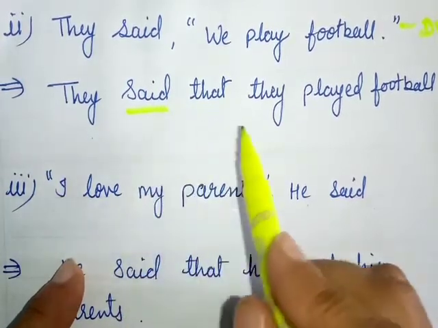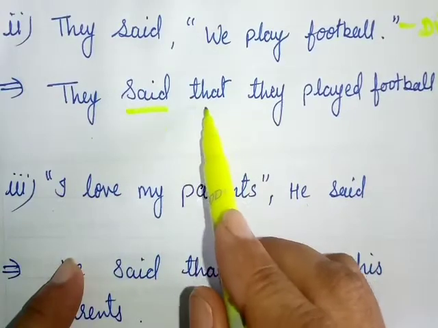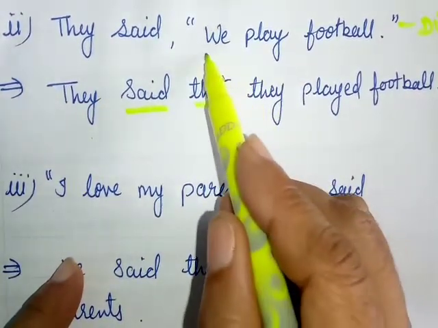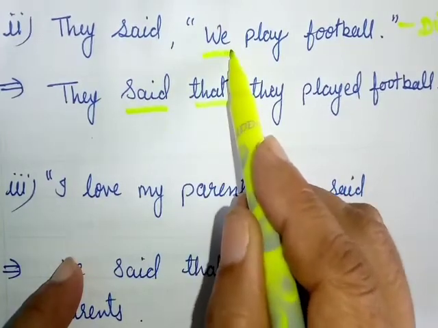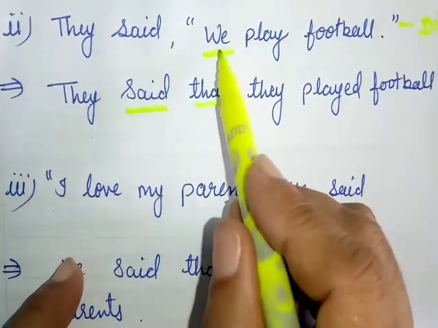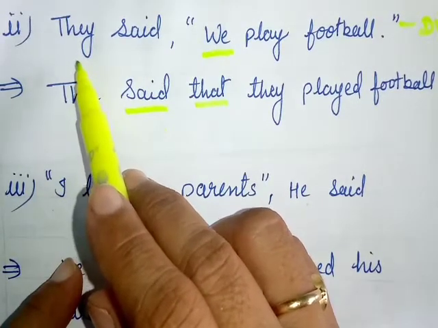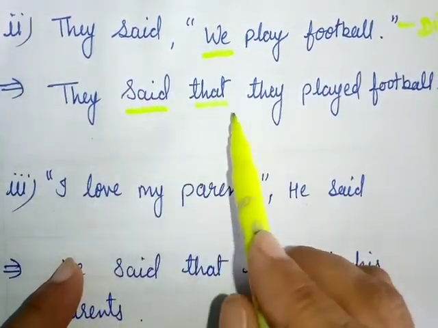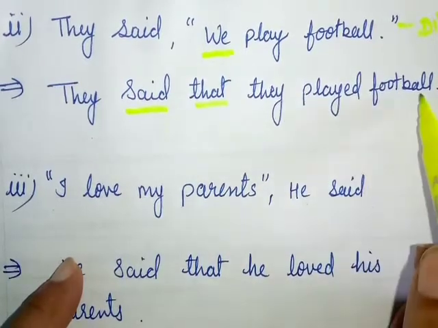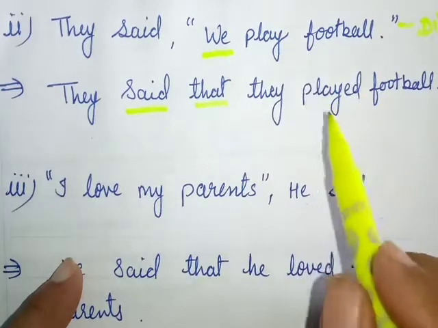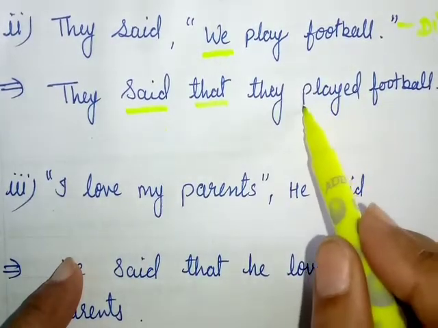It will remain unchanged. The inverted commas will be removed, and in place of them we will add the conjunction that. We will change the pronoun persons. The first person will change into they, according to the subject. So, they said that they played football. Here, the first sentence is in present indefinite tense. It will change into past indefinite tense.